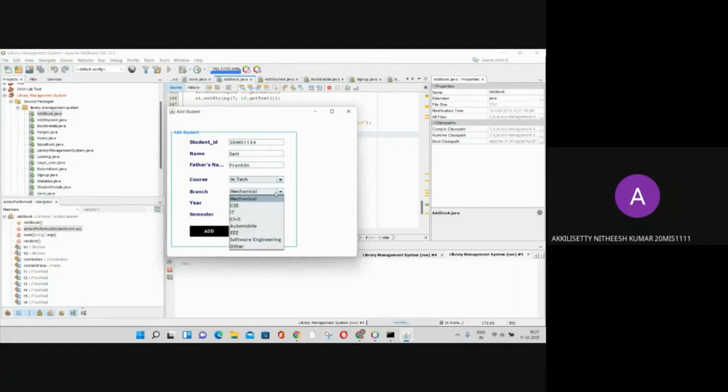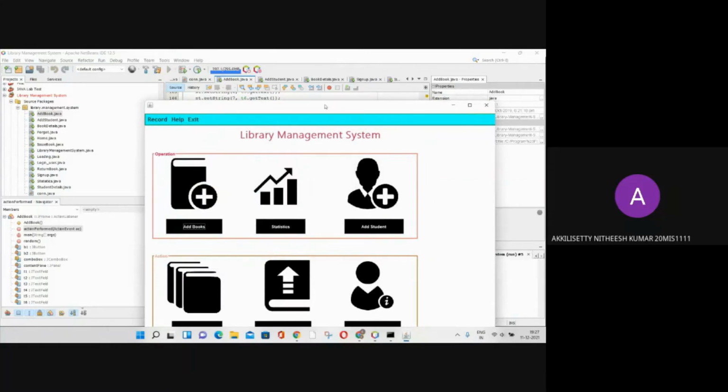MTech. Branches we have mechanical, CSC, IT, civil, automobile, triple E, software engineer, others. Software engineer. Year, which year you are in: first year, second year, third year, fourth year, and the semester you are going through: first, second, third, fourth. Year 2, semester 3. Click on the add button. You have successfully added, and go to the home page.